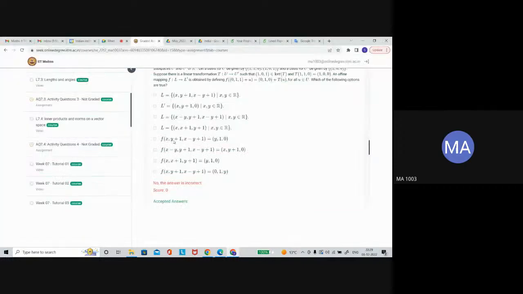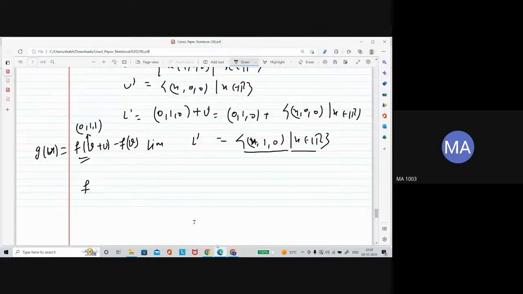So here, if you substitute 0 in place of x, 0 in y, and 0 in z, what will you get here? The image of 0, 1, 1, which one is given? You got 0, 1, 0. That means you have the image f of 0, 1, 1 is equal to 0, 1, 0.